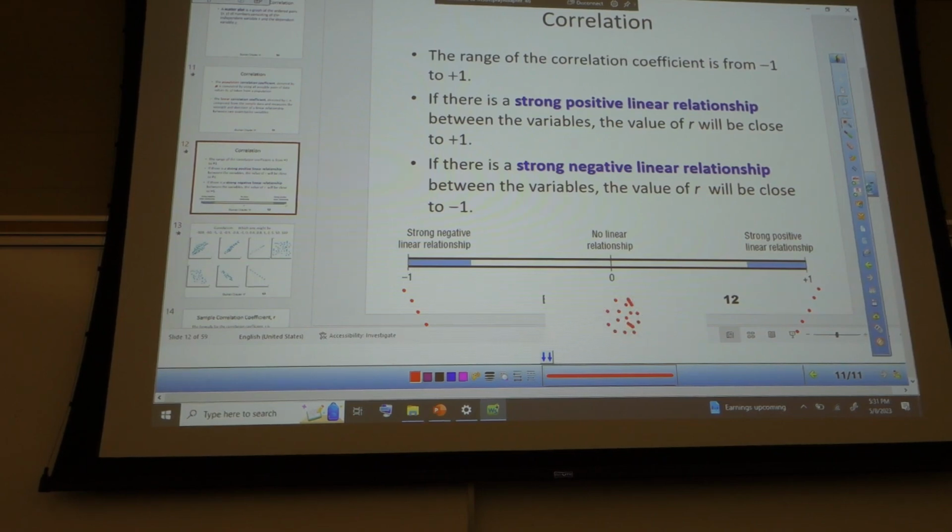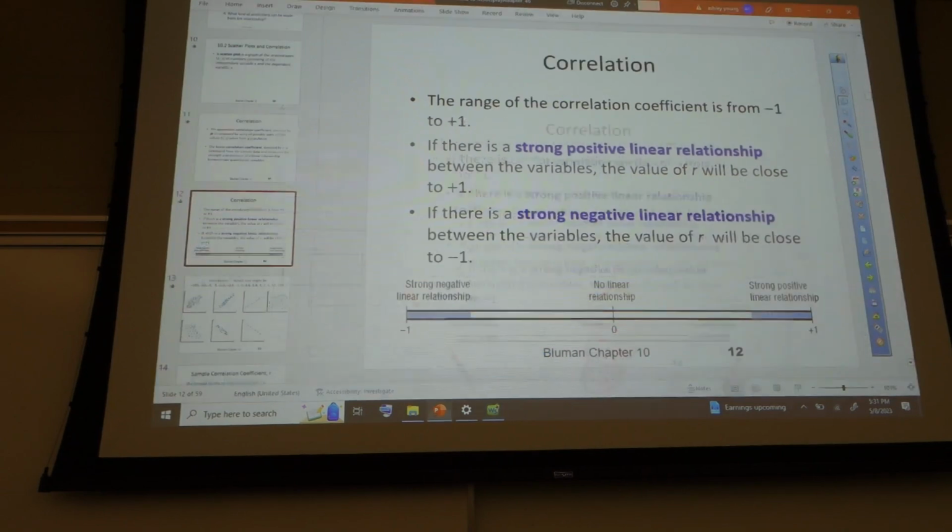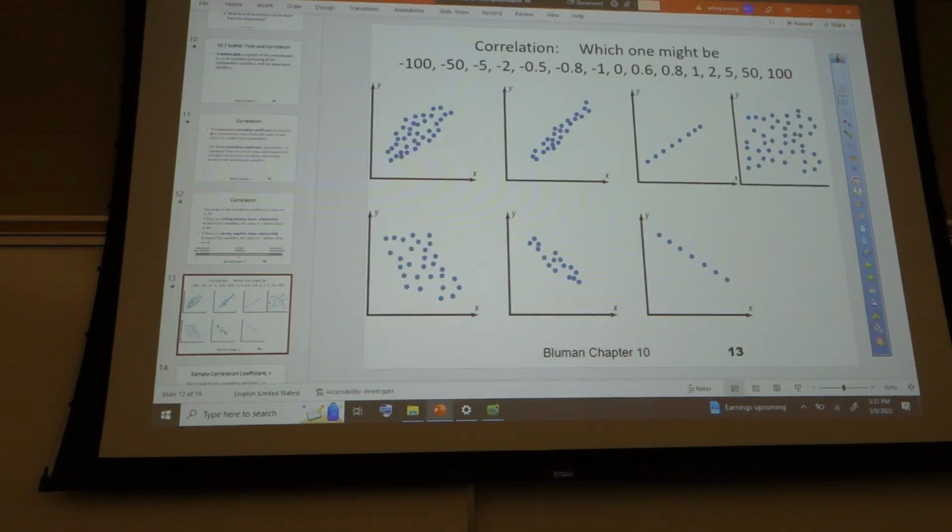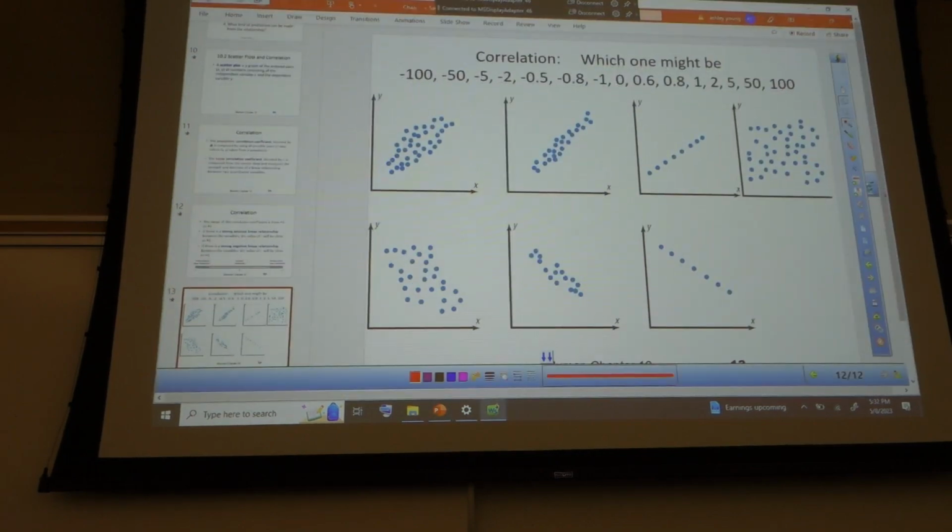Just like a big ball. So the nice thing about that is that it sort of looks like a 1, that sort of looks like a 1, and that looks sort of like a 0, right? So it's kind of a good way of turning on that one. All right, so with your neighbors, go ahead. Try this on your own first. Give yourself 1 minute on your own, and then I'll let you check in with your neighbors. Try to figure out which of those numbers go with which of those values.